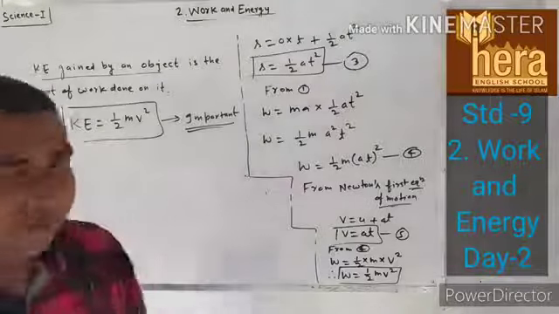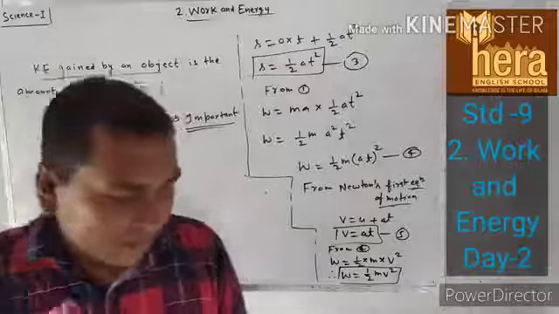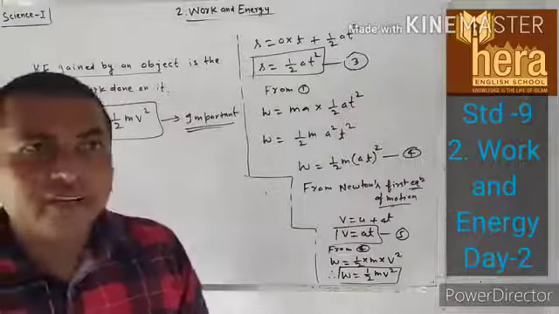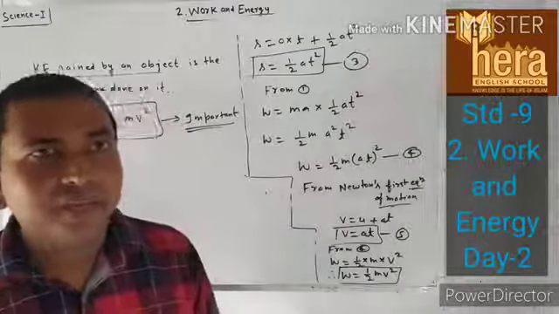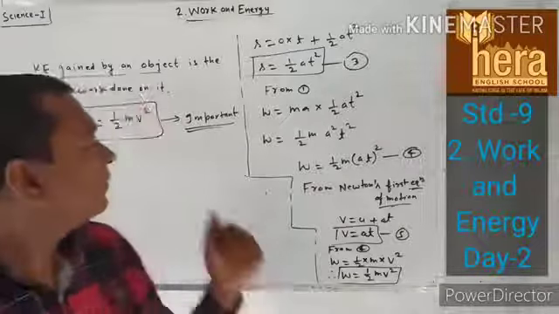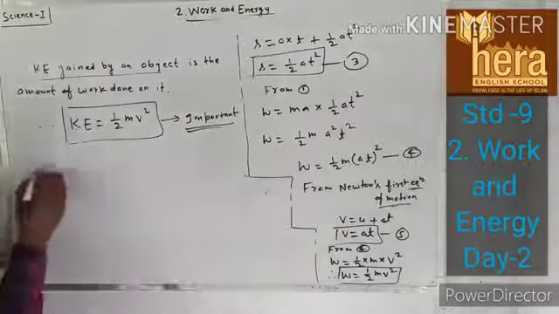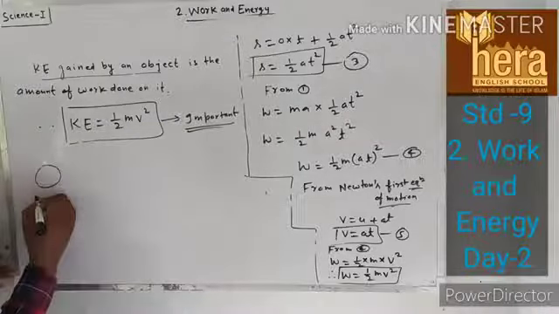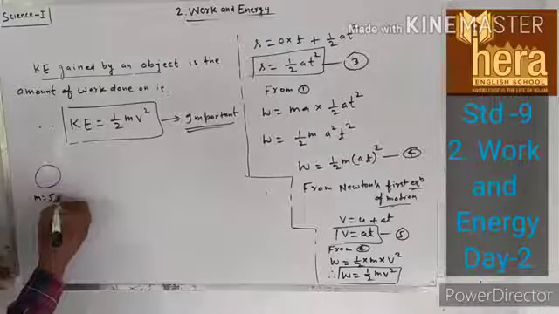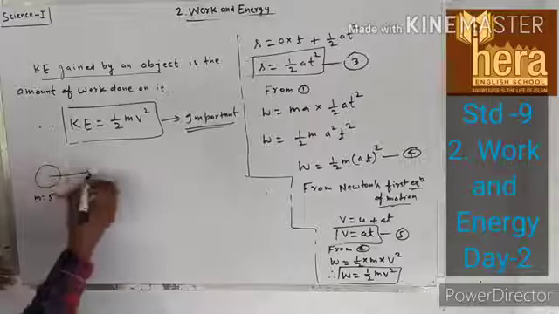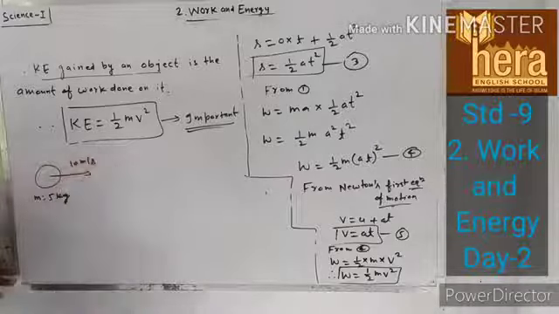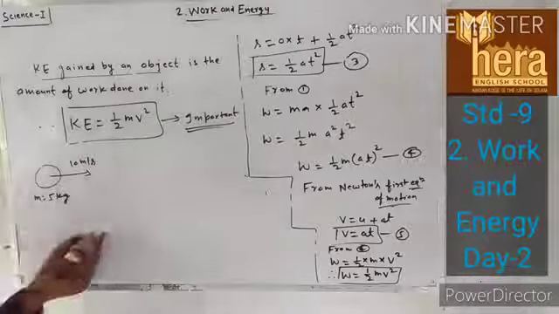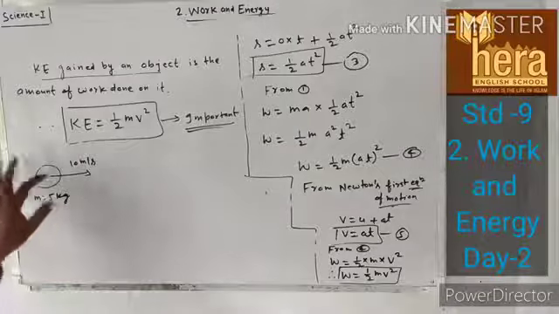If I say an object of mass m, having mass say 5 kilogram, is moving with the velocity of 10 meter per second, can you find the kinetic energy of this object?